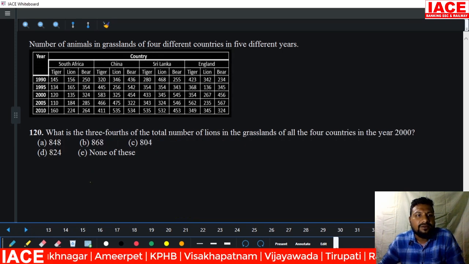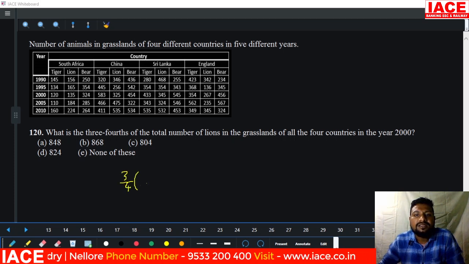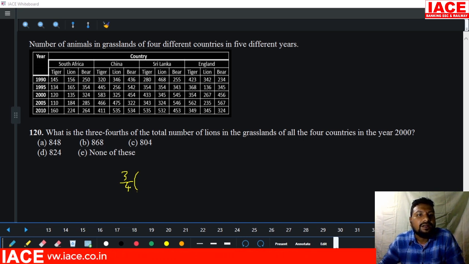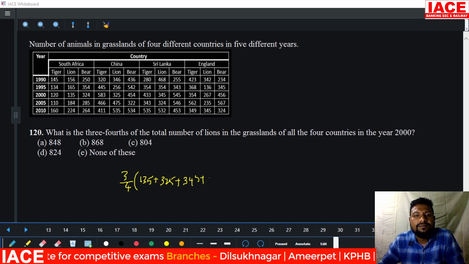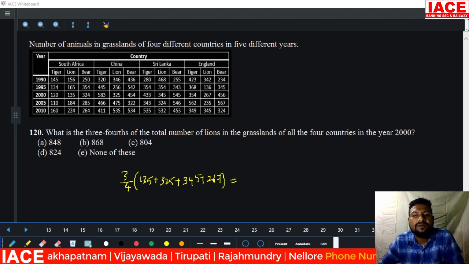Next, 120 for the same data. What is 3/4 of the total number of lions in grassland of all the four countries in the year 2000? In 2000, all the lion values required: 135 plus 325 plus 345 plus 267. This total value is required. Out of this we required 3/4.